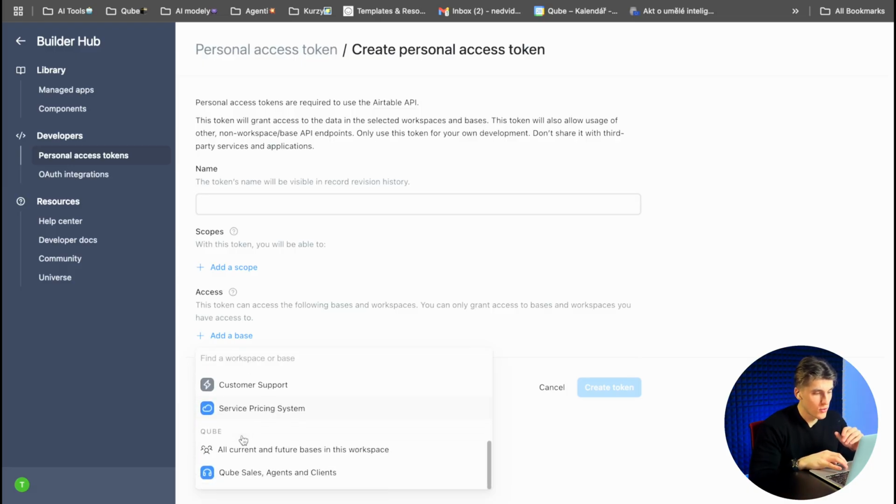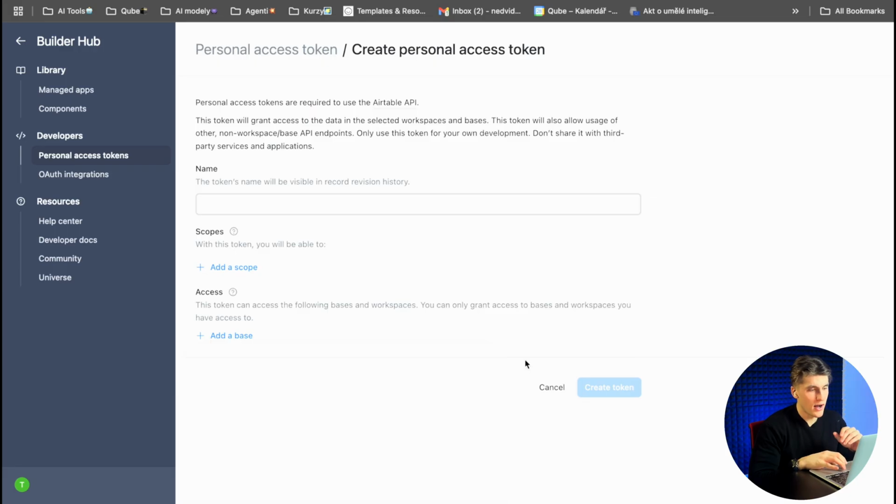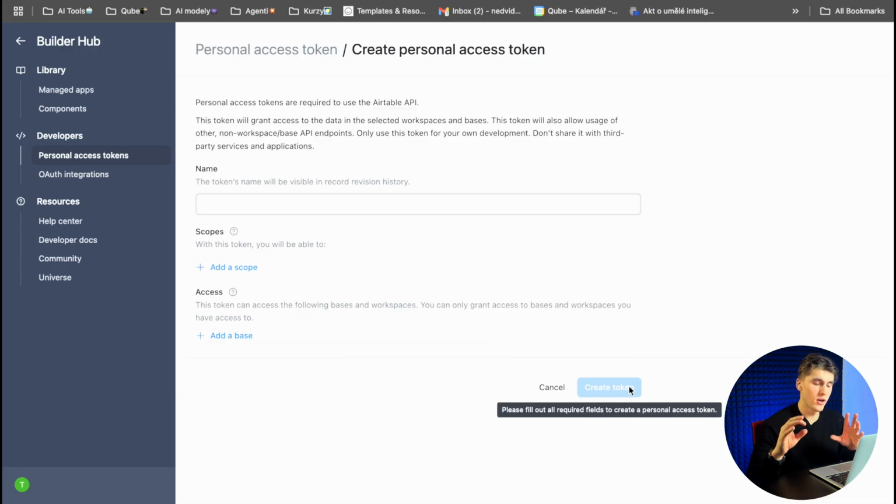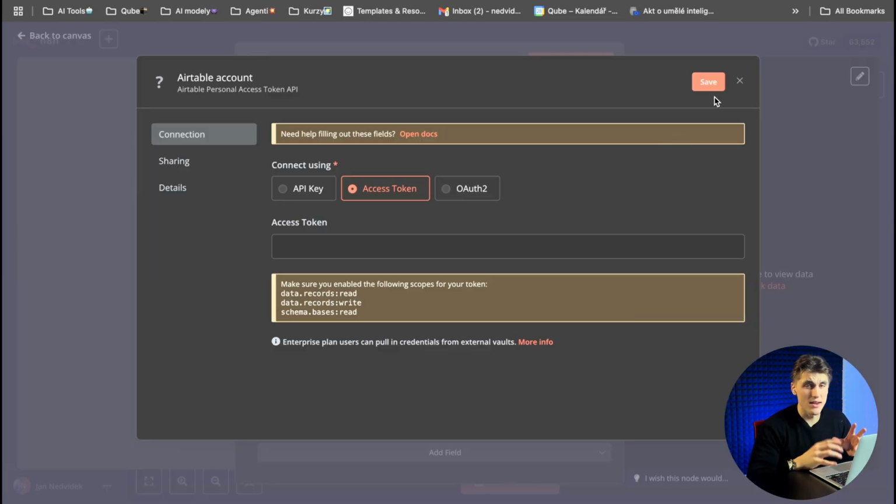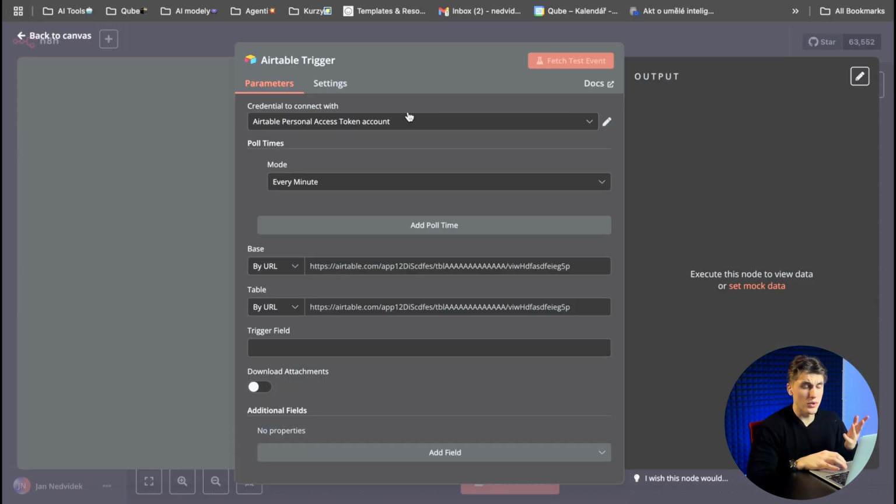For us it will be this demo version. After you set everything, you click on create token, copy this token, paste it into n8n, click on save, and everything will be ready. I already have it, so I won't do it, but it's super easy, guys. And I think by this description you will be able to do it.